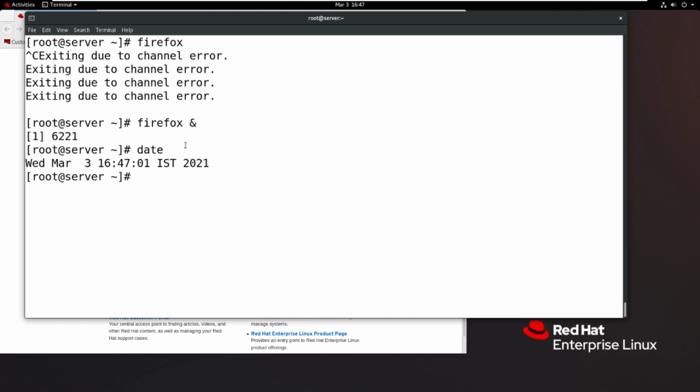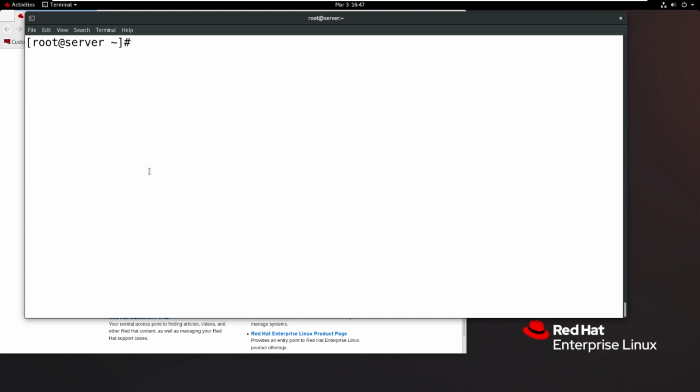But when you are copying or opening Firefox, or sometimes the jobs will take a long time, in that kind of situation, it is better to use the ampersand. The jobs run better in the background. So now how does the user find what jobs are running in the back end? Then you can use jobs as the command. So jobs is the command to find the background jobs list. Okay, right now only one job is running, which is Firefox.